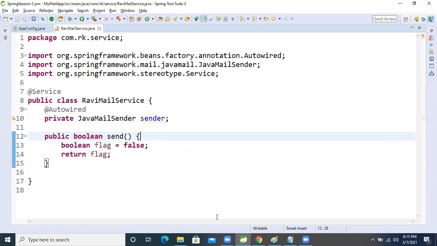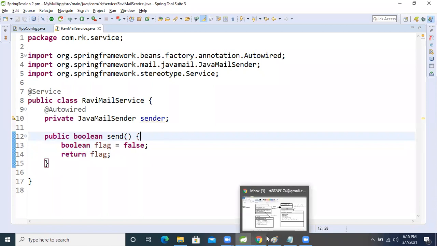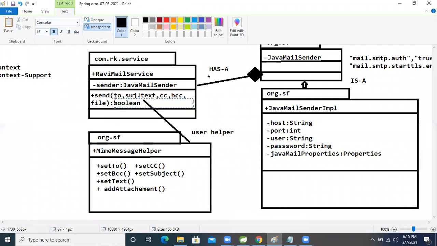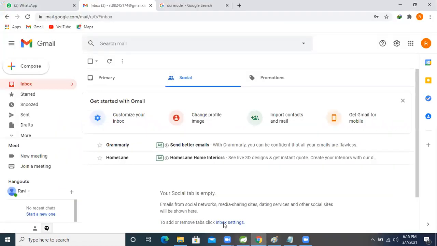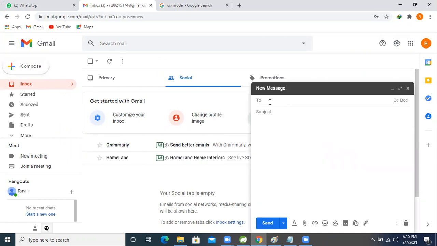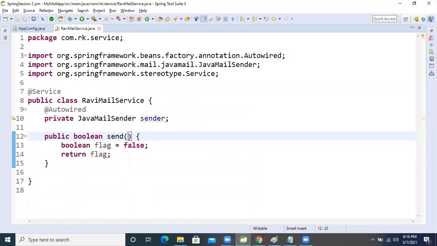But how many arguments did we decide? Two arguments. Now come to our Gmail email. I will give the analysis to you people. Which kind of argument is this? "To" is a string only. If we are writing the Gmail address, that is a string only. So which kind of argument is this? String only. We will take String to.